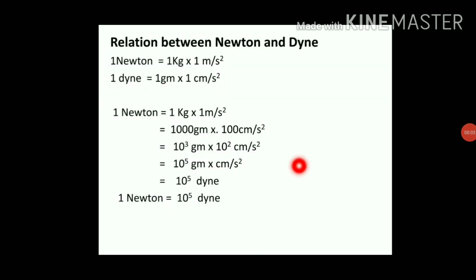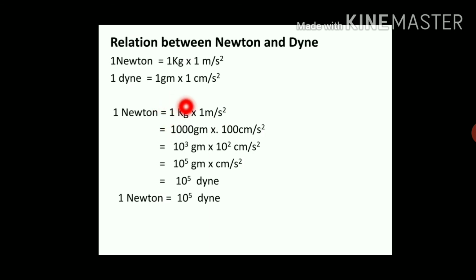Now let us see the relation between Newton and dyne, that is the SI unit of force, Newton, and the CGS unit of force, dyne. We know that 1 Newton is equal to 1 kg into 1 meter per second square, and 1 dyne is equal to 1 gram mass into 1 centimeter per second square acceleration. Now let us derive the relation between Newton and dyne. We know that 1 Newton is equal to 1 kilogram mass into 1 meter per second square acceleration.